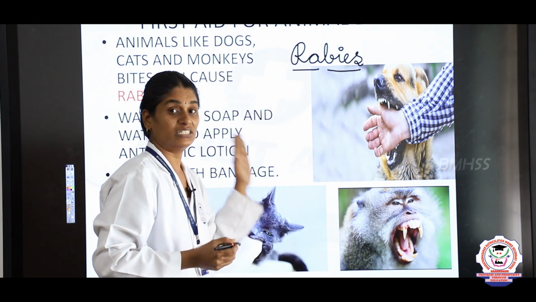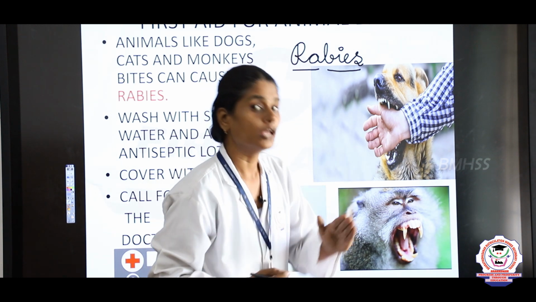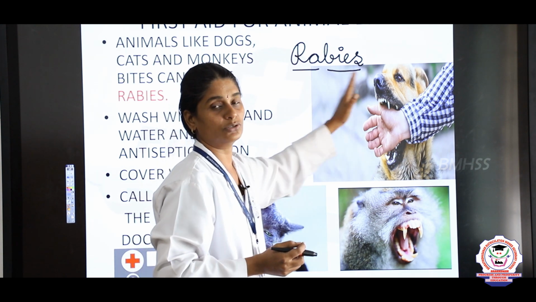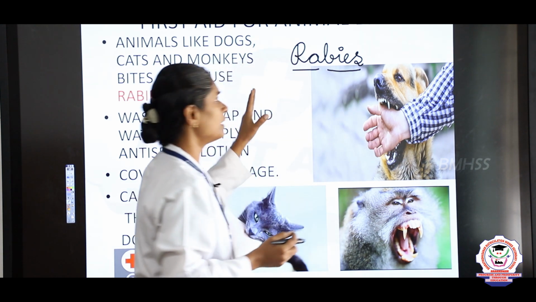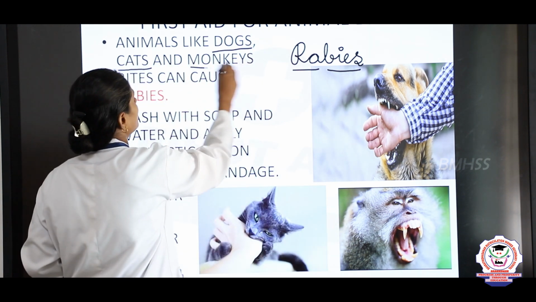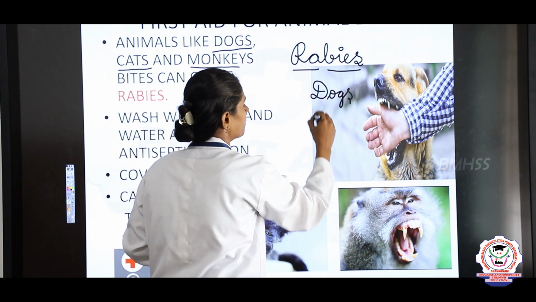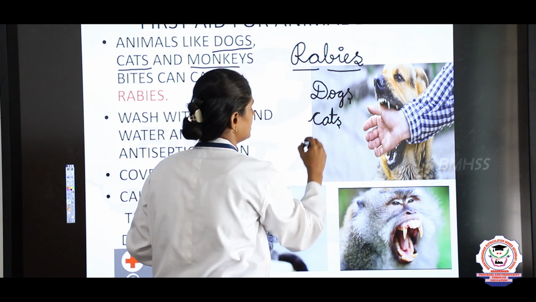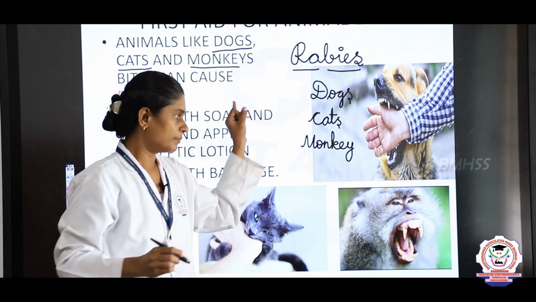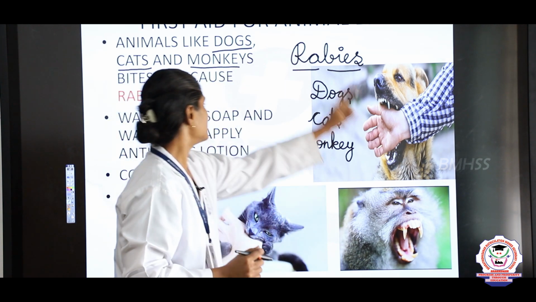So rabies is a disease caused by animal bite. You will get a question like, what is the disease caused by animal bite? You have to answer rabies, R-A-B-I-E-S. What are the animals? Dogs, cats and monkeys. When these animals bite, we get the disease called rabies. You can see a dog, a cat and a monkey.